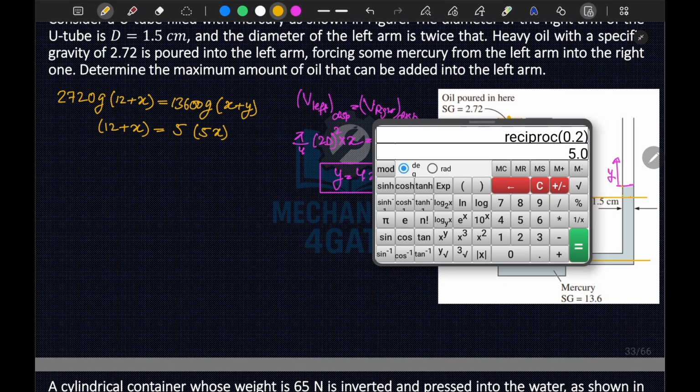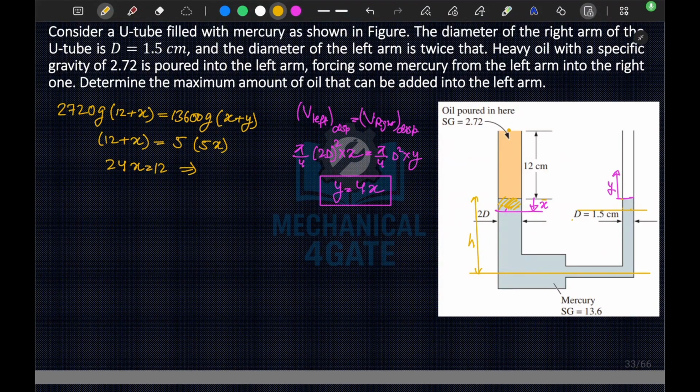So 25x minus x will be 24x, so 24x is equal to 12. From here we obtained x is equal to 0.5 centimeter.